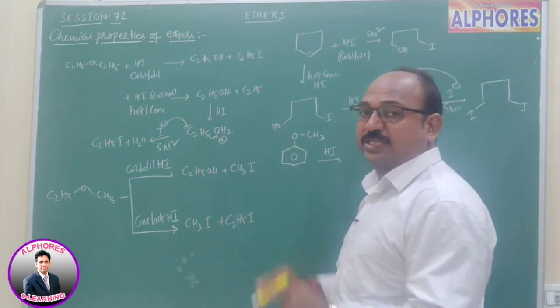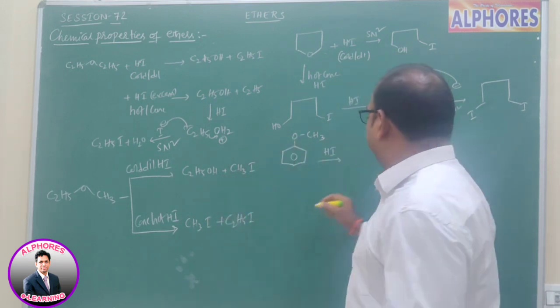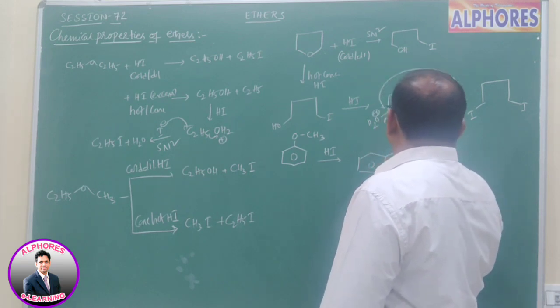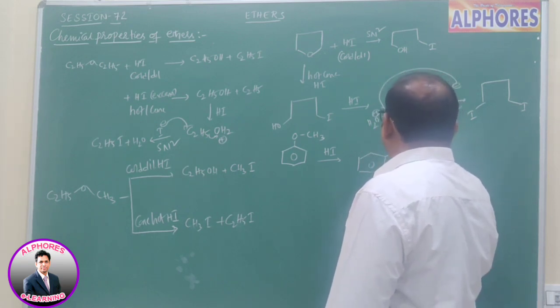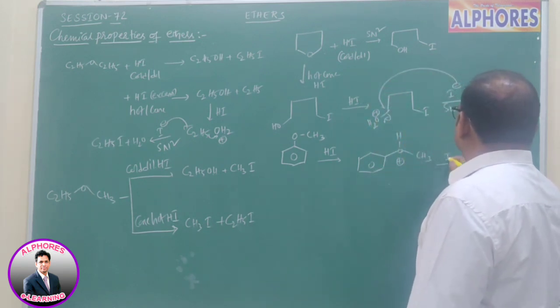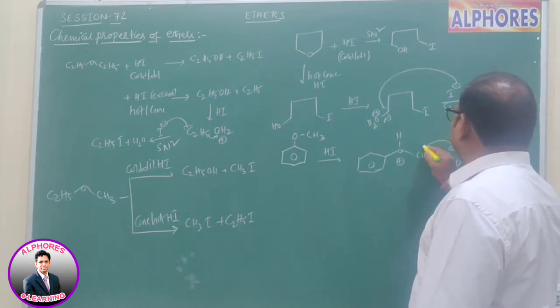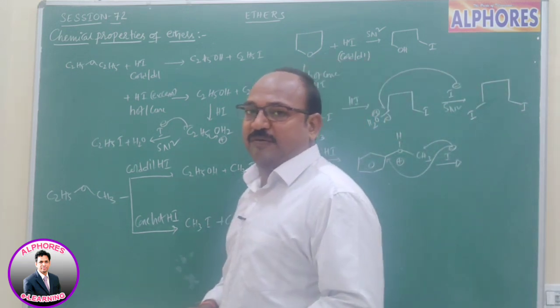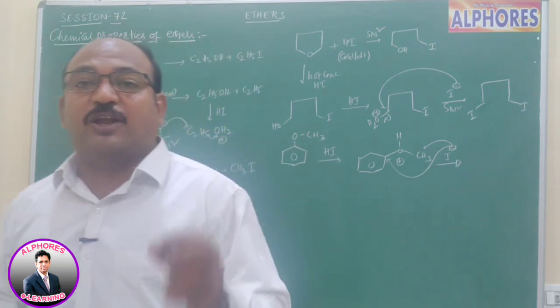Upon reaction with HI, oxygen gets protonated, and after protonation this oxygen gets a positive charge. Now I minus could attack either this carbon or the ring-containing carbon. As we know very well, the phenyl ring is electron rich.